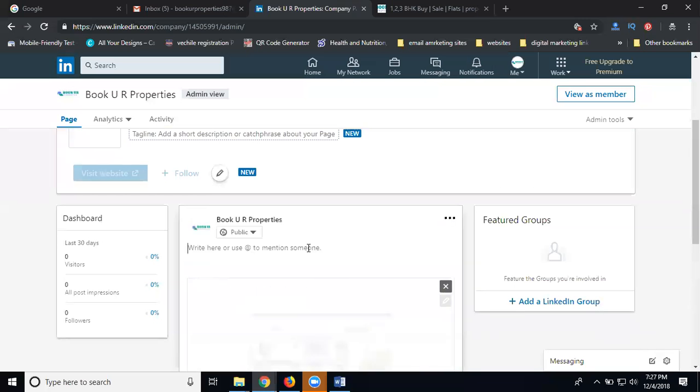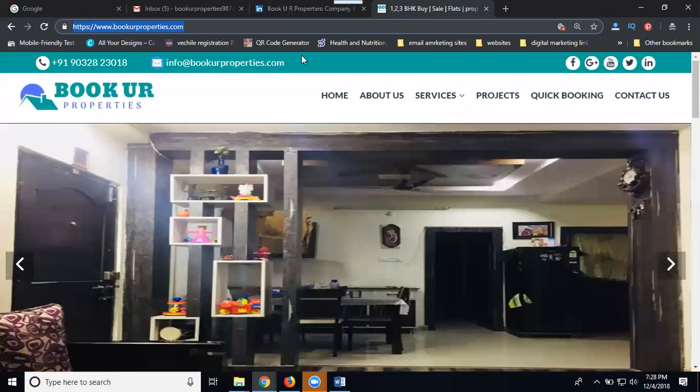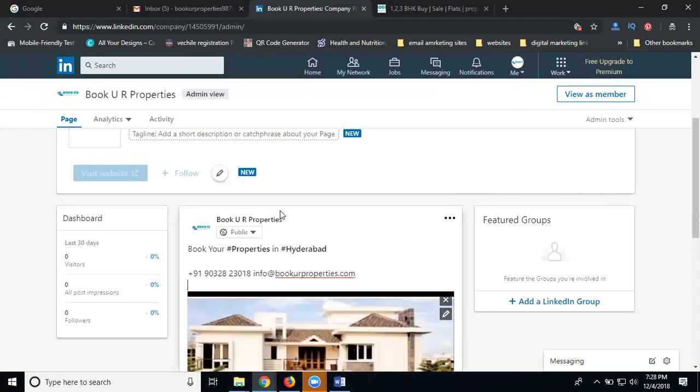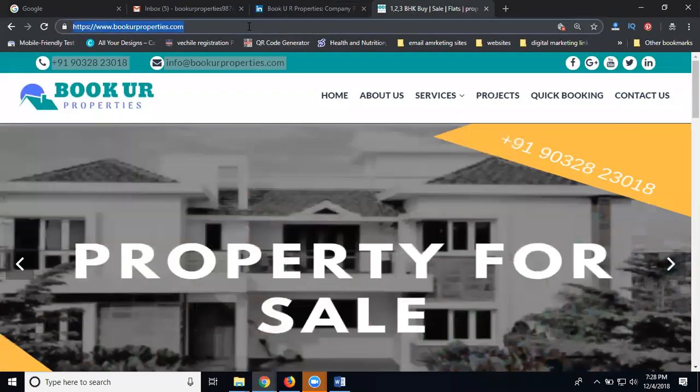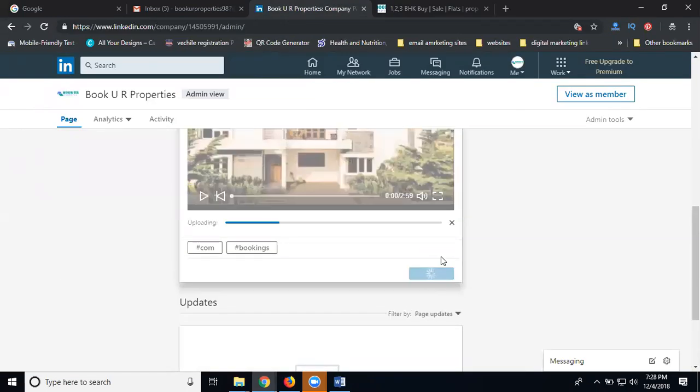Upload your video. But always remember, in your profile you can select public plus Twitter, or public and connections. Here it will be only public and target audience: only those who click follow on the company page, that audience, and your public audience. Select it. Next, add your email address and phone number.